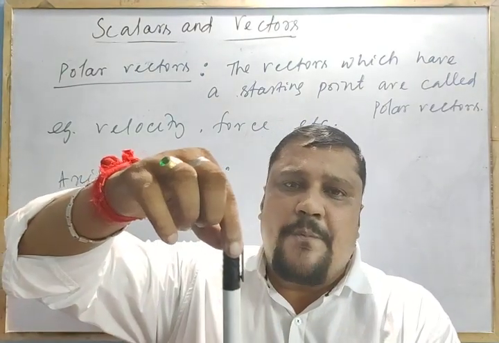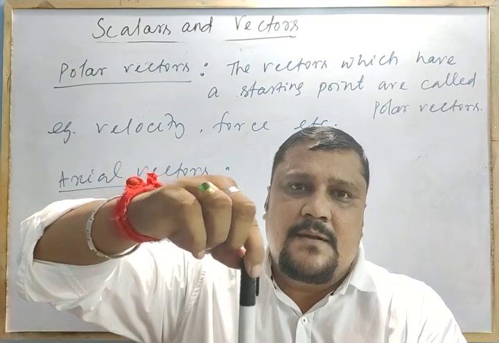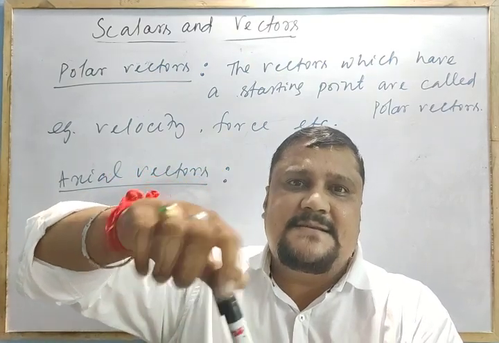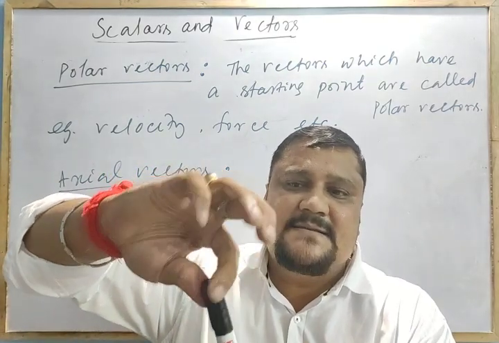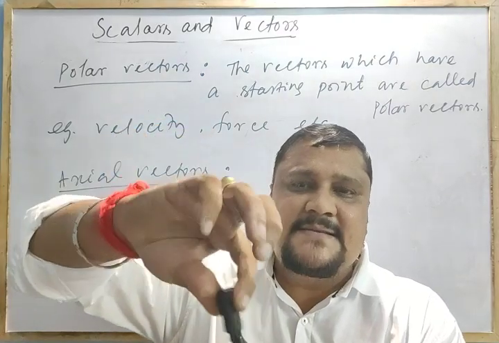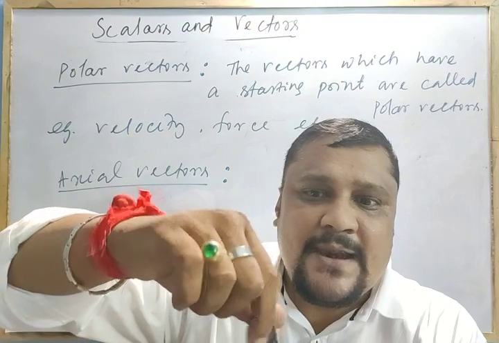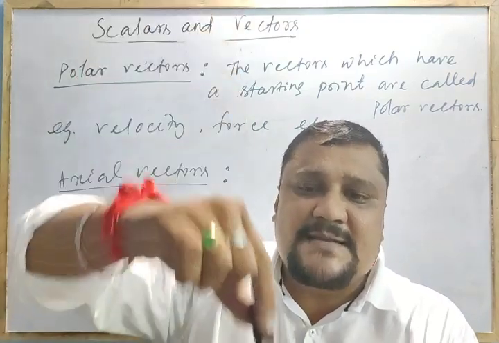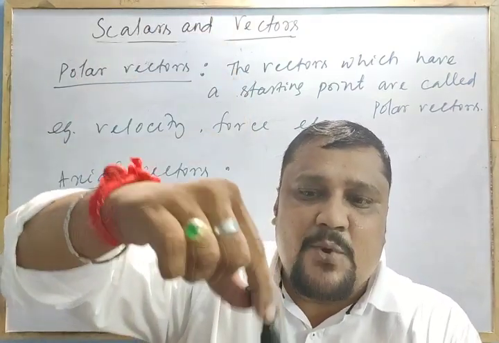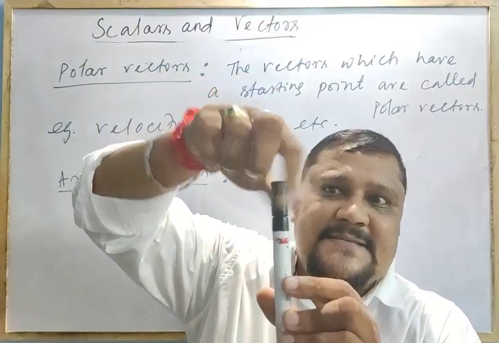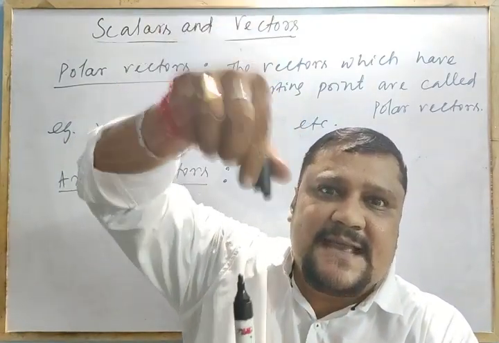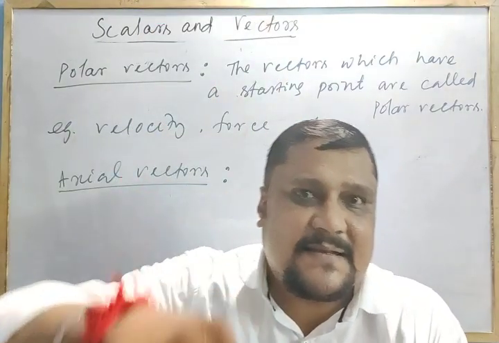If I want to open the cap, I will rotate it like this. If I rotate it like this, what is the result I am getting? It is rotating, and finally it is coming up. I am rotating like this, but the result is along the axis.